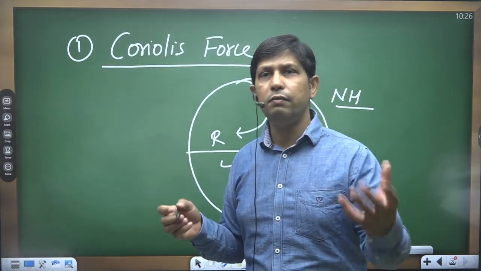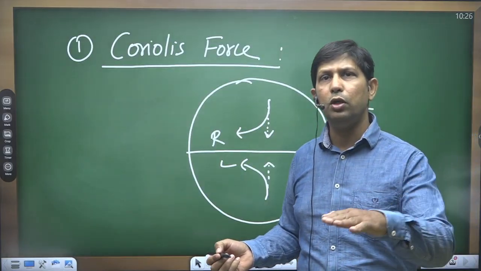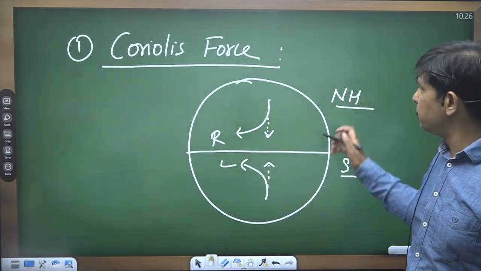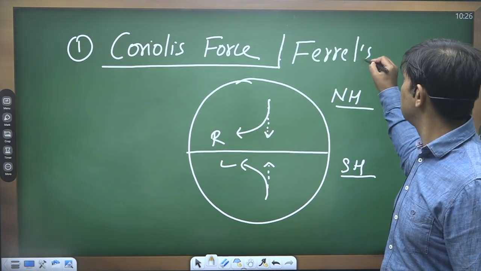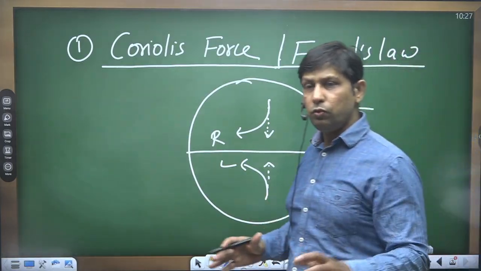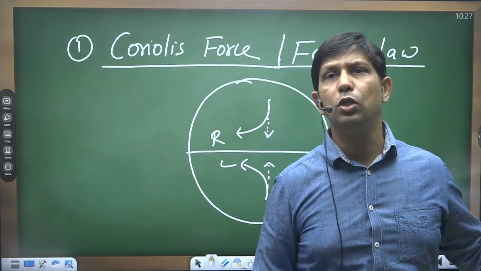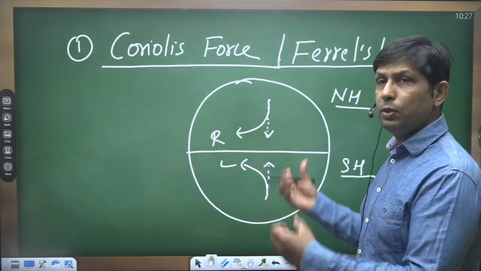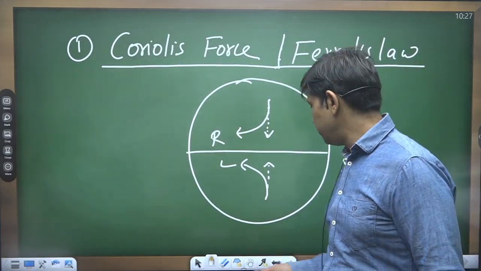Or in other words, this law developed, that any freely moving body automatically turns to its right, is actually called Ferrel's law. We'll see that this force has some huge application when we talk about the formation of a tropical cyclone. So that is all about the Coriolis force. We'll apply this part when we talk about the mechanism linked with the tropical cyclone.